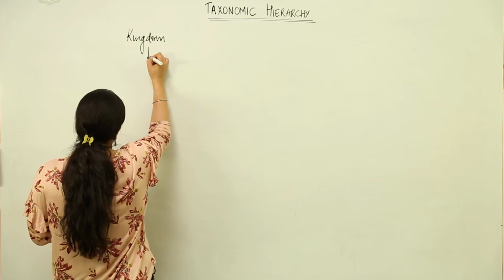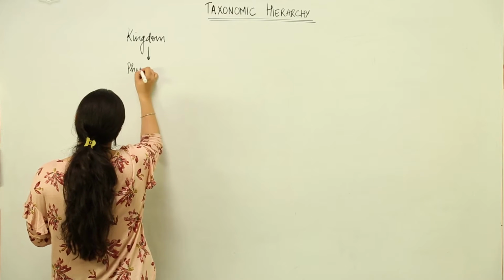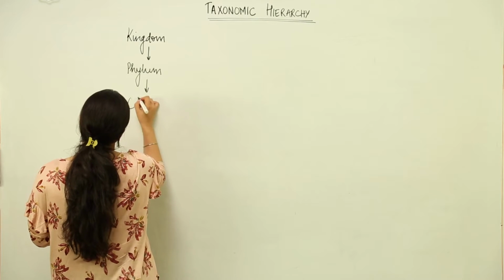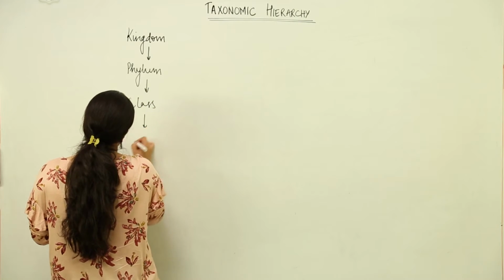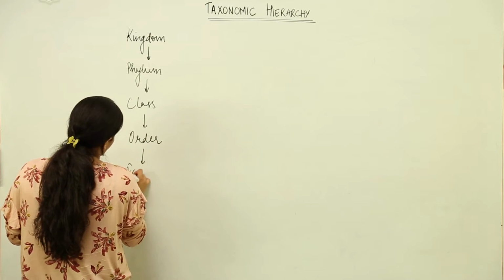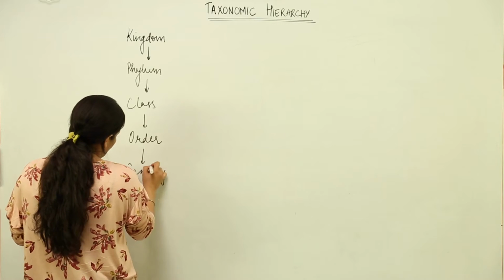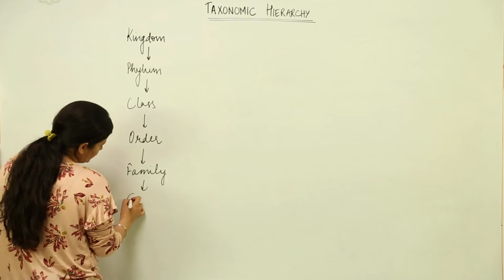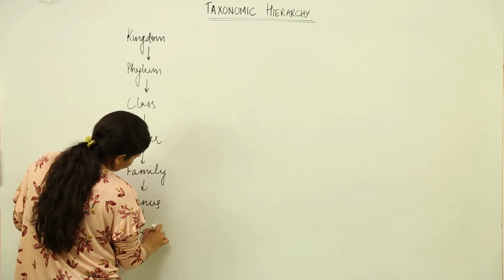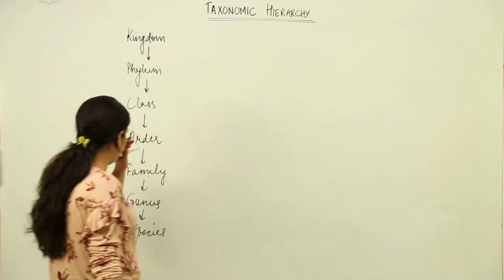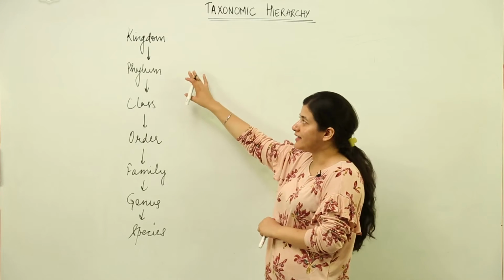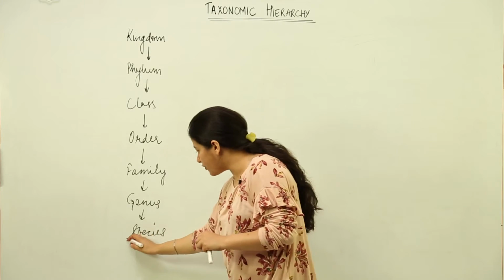Then we have phylum. After that there is class. Then we have order. Then we have family. Then we have genus, and then we have species. Now these are the units. I will not use the term units for them. These are the taxons. Now we are going to start from species.